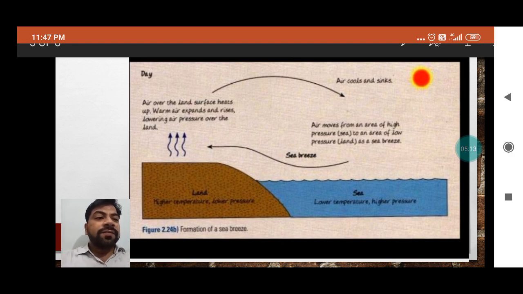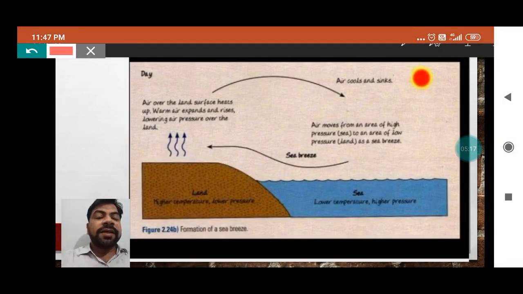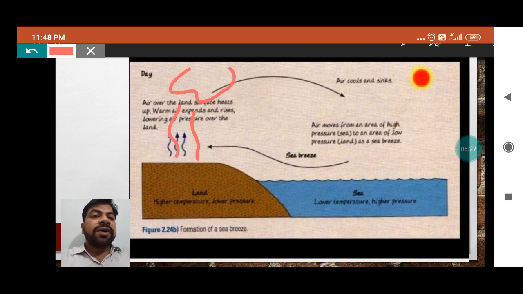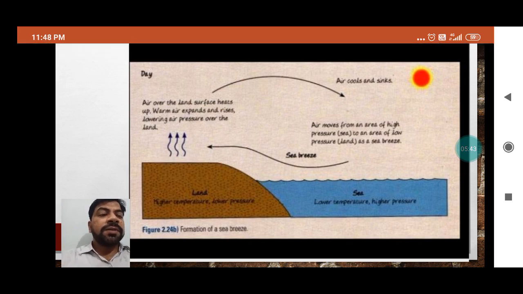And you can see one more thing over here, that it receives rainfall approximately every day. How is it happening? When the cool air comes in contact with the hot air, obviously the moisture present in the cloud bursts and creates rain. So most of the coastal regions receive rainfall once a day. See the next slide.